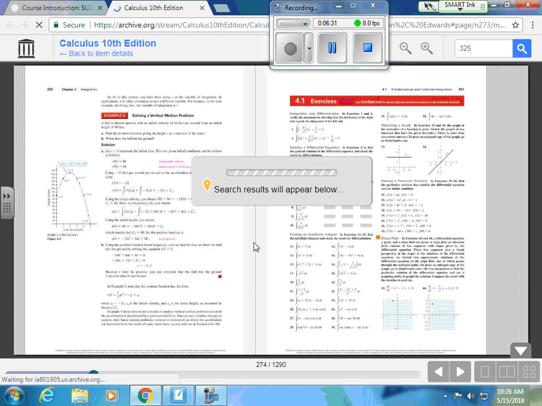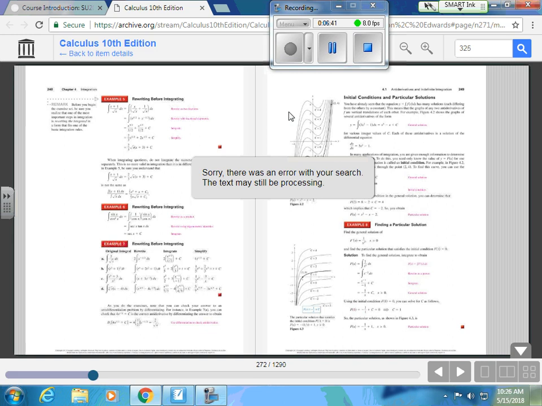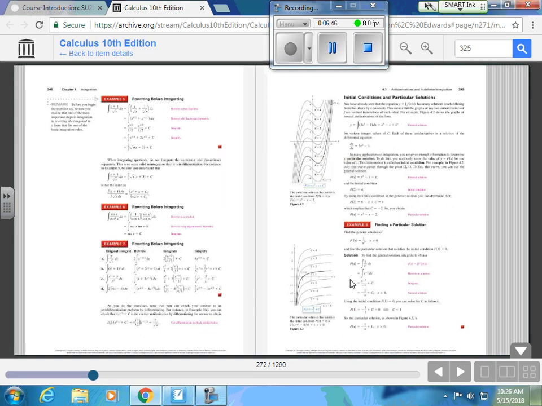Now, if you're going to take all 4 calculus courses out of this book, you definitely want to get it. But otherwise, you could use this, and you can flip the pages. You can also move this bar down here so you don't have to flip page by page. You will do homework out of this book, so you definitely need access to the book so you can get your homework questions, but there's a way to get it.